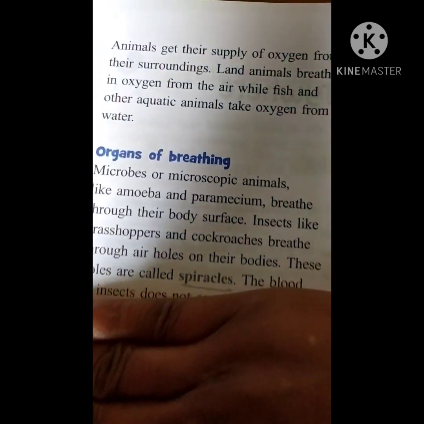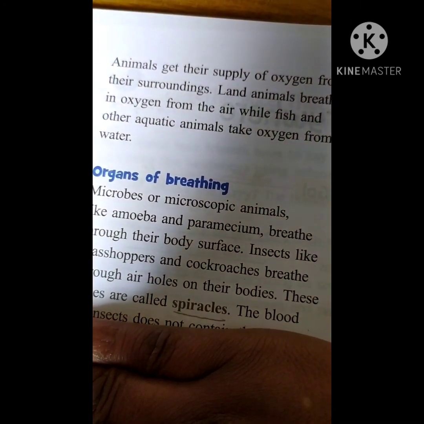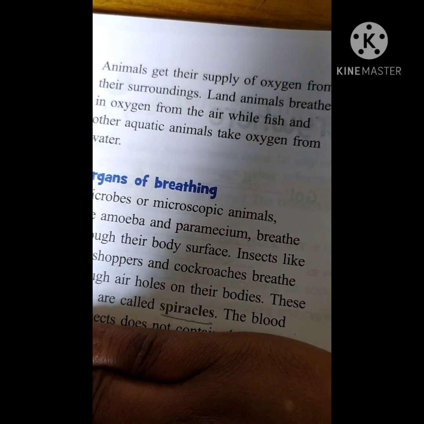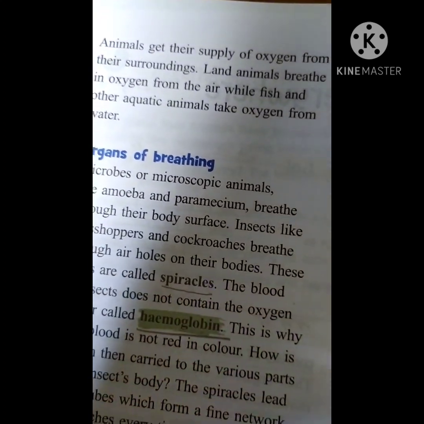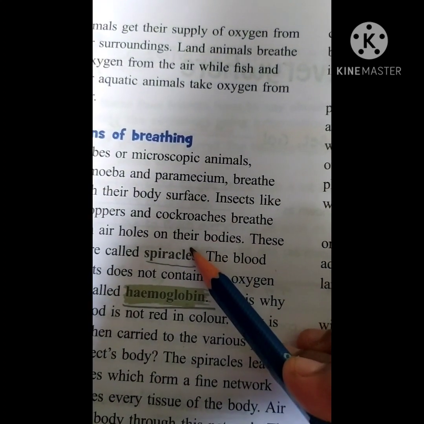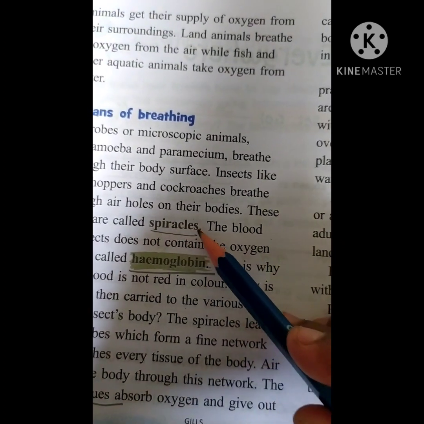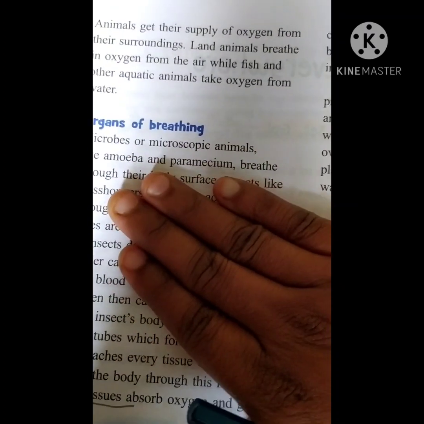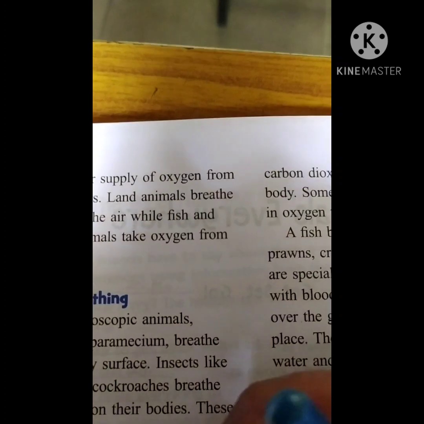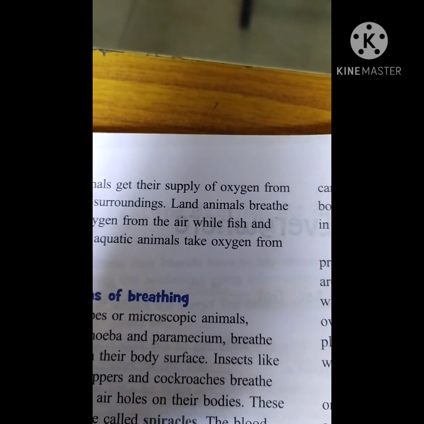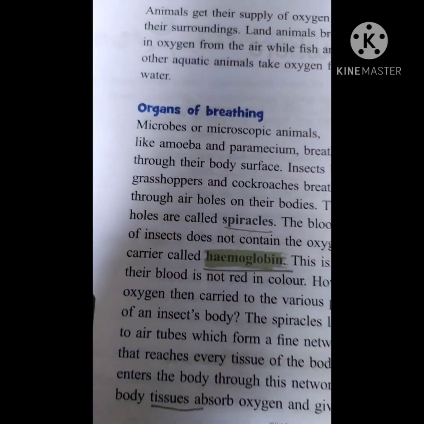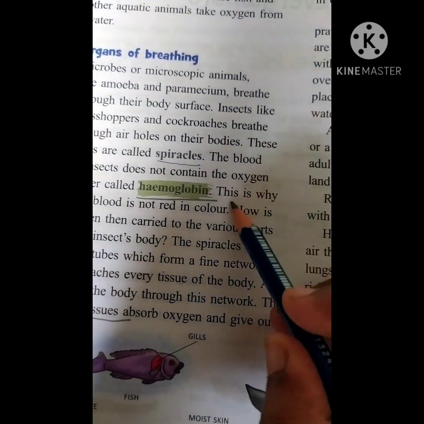Just learn the word, children. What is the spelling for spiracles? S-P-I-R-A-C-L-E-S, spiracles. You can close it and try to learn it.